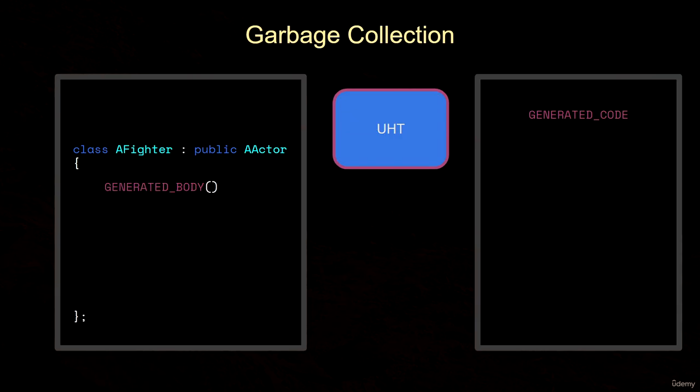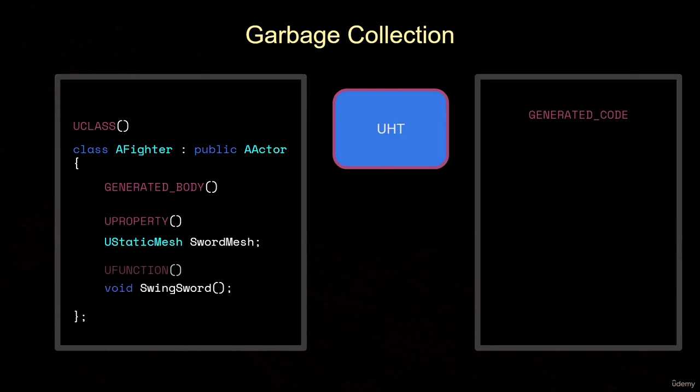Unreal Engine has a UCLASS macro, which is placed at the top of a class declaration for any class derived from UObject. This allows that class to participate in the reflection system, which means it will participate in garbage collection. Individual variables must be marked with the UPROPERTY macro, and functions must be marked with a UFUNCTION macro in order to participate in the reflection system as well. This is what allows us to expose those variables and functions to blueprints.